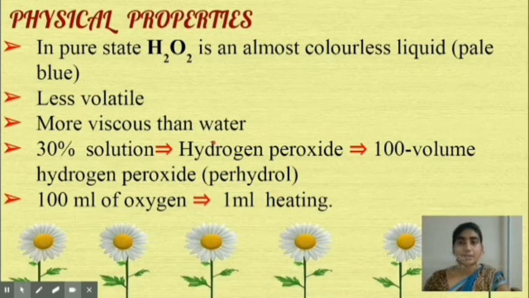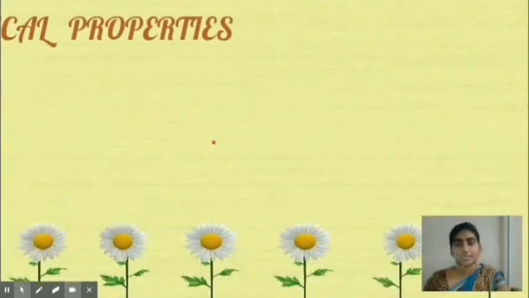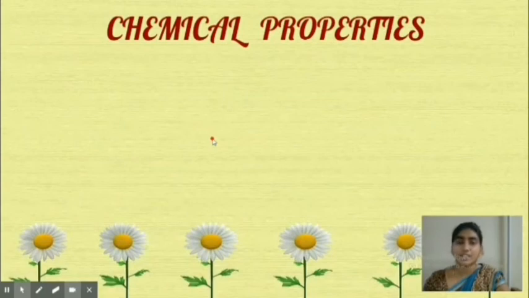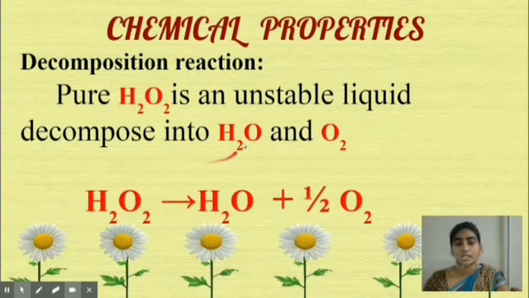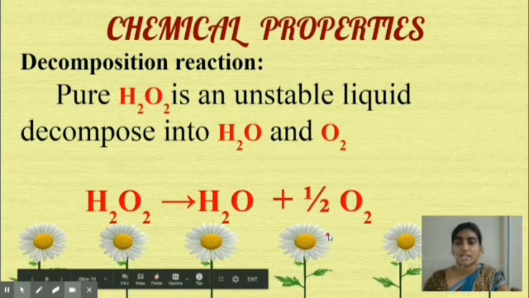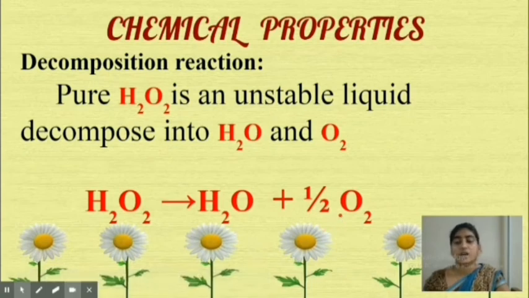Next, we move on to the chemical properties of hydrogen peroxide. First, we will see the decomposition reaction. Pure H2O2, which is hydrogen peroxide, is an unstable liquid that decomposes into water and oxygen. Look at this reaction. H2O2 decomposes into water molecule and oxygen. Hydrogen peroxide can act both as an oxidizing and as a reducing agent. Oxidation is usually performed in acidic medium while the reduction reactions are performed in basic medium.